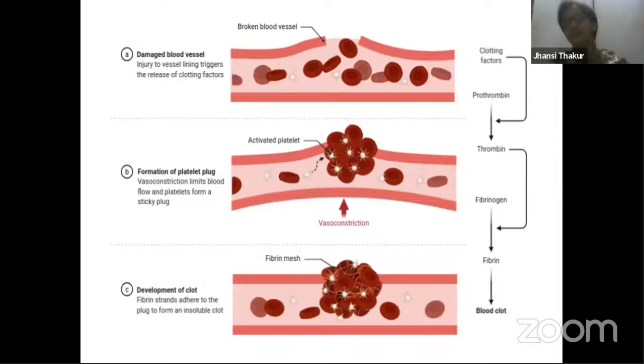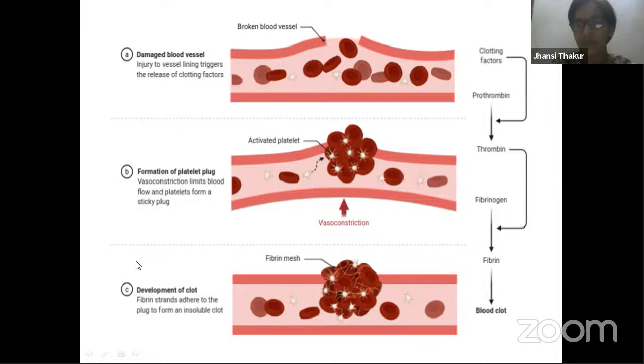So here is the pictorial representation of what I taught you over here. Whenever there is damage to this blood vessel over here, you find the blood coming out. The platelets first are released, vasoconstriction takes place, the smooth muscles constrict, right? Then the volume becomes small. Second thing is that the platelets are released. These activated platelets all come together, they get stuck together, forming a platelet plug. And the third one is that all those reactions take place, and you can see there is fibrin being produced, and that fibrin acts like a mesh so that further loss of blood doesn't take place. So in 3 steps, these things take place.